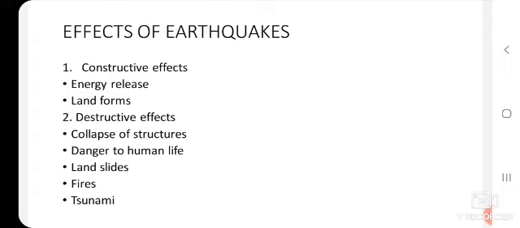Yes, children. Now, next one is the course of the rivers. When there is an earthquake, the river changes its course, and thus they render many areas unsuitable for irrigation and agriculture. Okay. When there is an earthquake, the rivers change their course and they leave many agricultural areas unsuitable for irrigation.